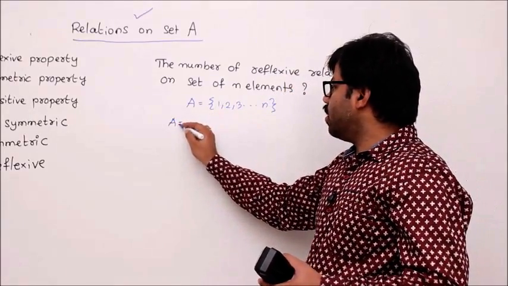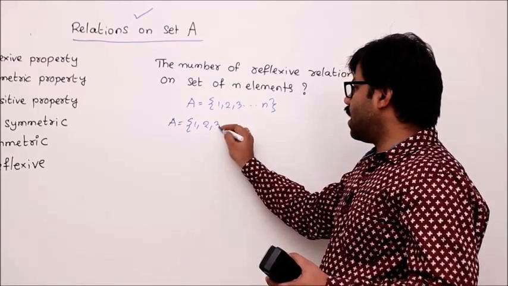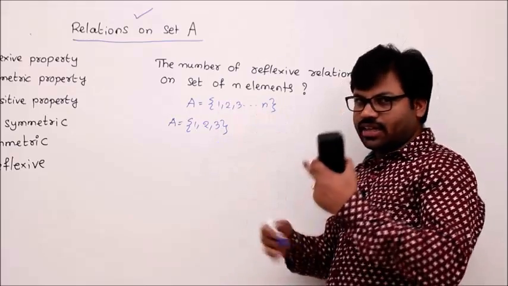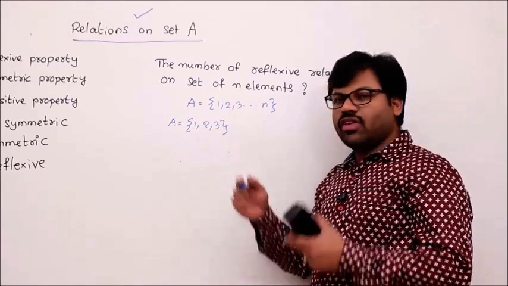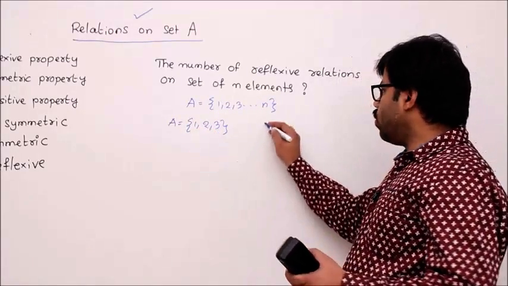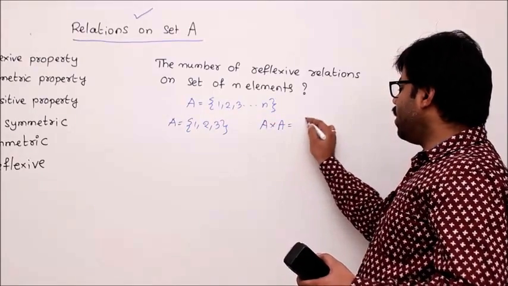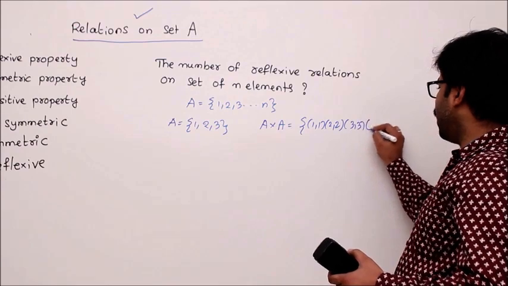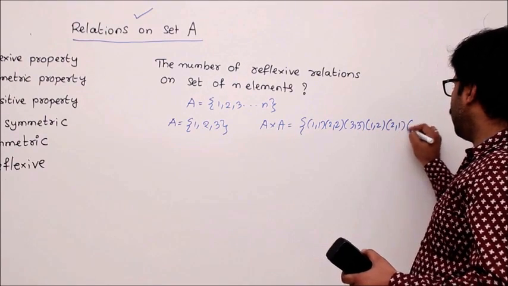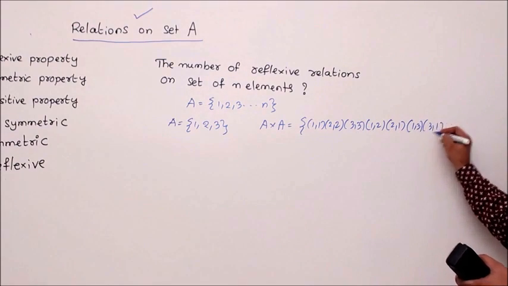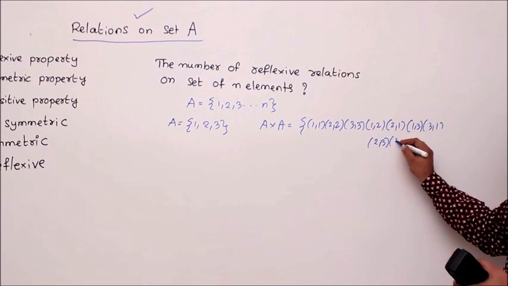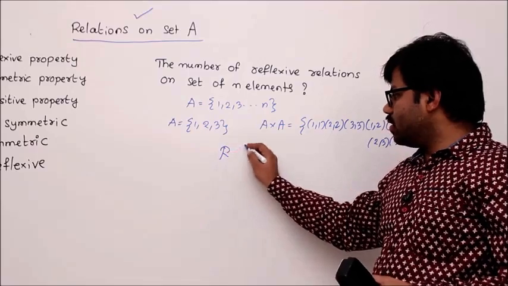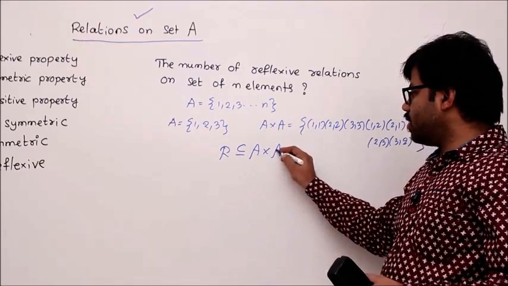Let me take a set with just 3 elements rather than n elements, so that we can extend the problem to n elements later on. If I solve this problem, it will be easy for me. If A equals {1, 2, 3}, then A cross A will be (1,1), (2,2), (3,3), (1,2), (2,1), (1,3), (3,1) and (2,3), (3,2), isn't it? Yes. Now we know that any relation is just a subset of or equal to A cross A, isn't it?